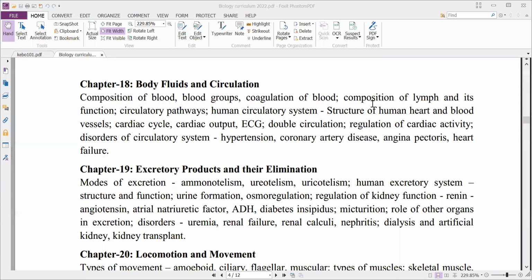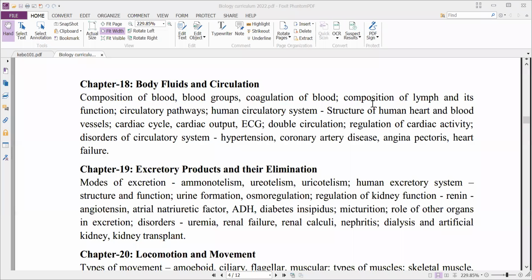Another fluid connective tissue and its function. So we'll discuss everything related to the connective tissue, the blood. What are the different components? That is, RBC, WBC, blood platelets, and next the chemical composition of blood. And next, blood groups, which are helpful in blood transfusion, the compatible blood groups. And next, coagulation, that is the clotting of blood.